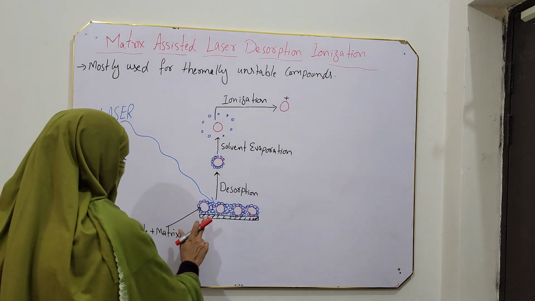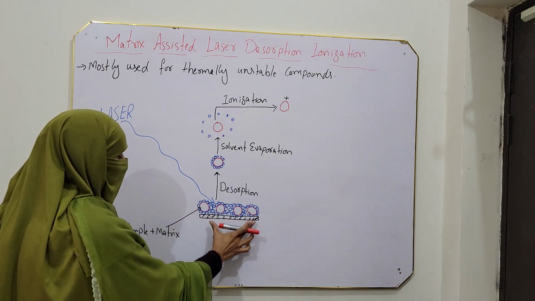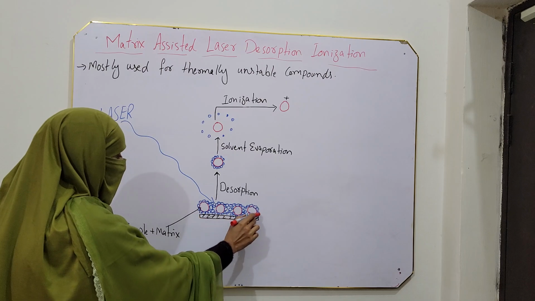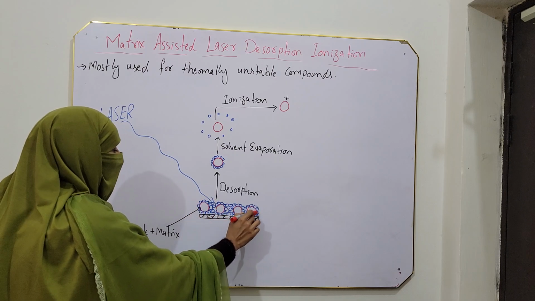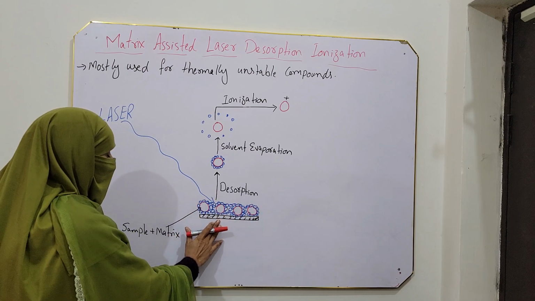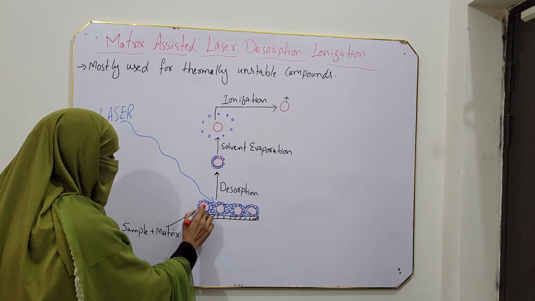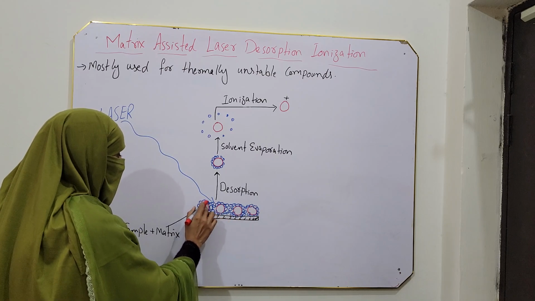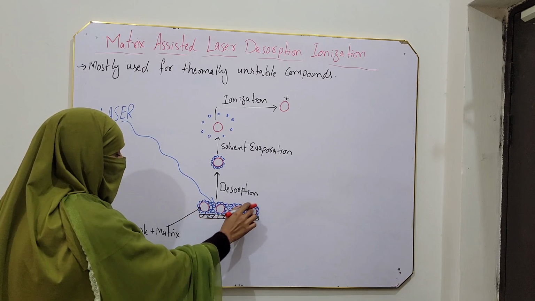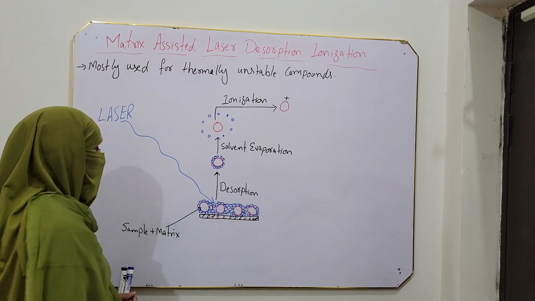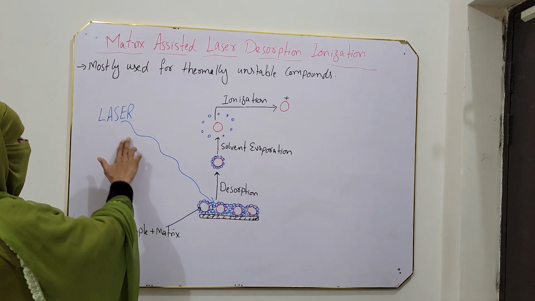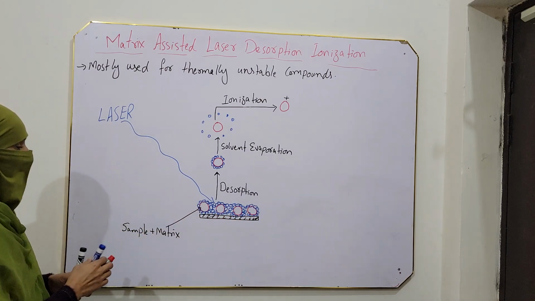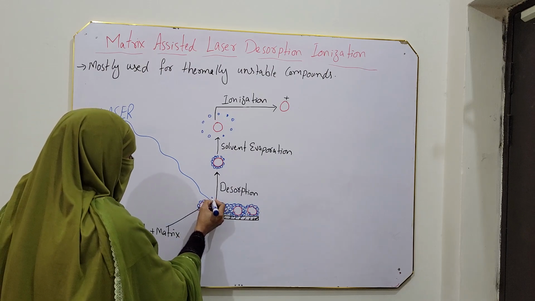In this method, the sample is mixed with some suitable matrix. This mixture of sample and matrix is applied on a sample plate. These red dots show sample molecules and this is some suitable matrix. It is mixed with matrix. Then high energy lasers are bombarded. Now lasers are high energy radiations.